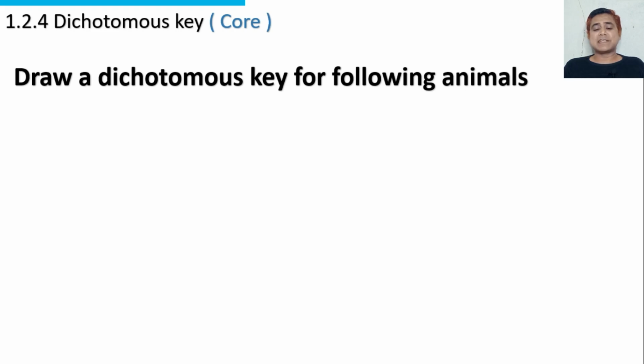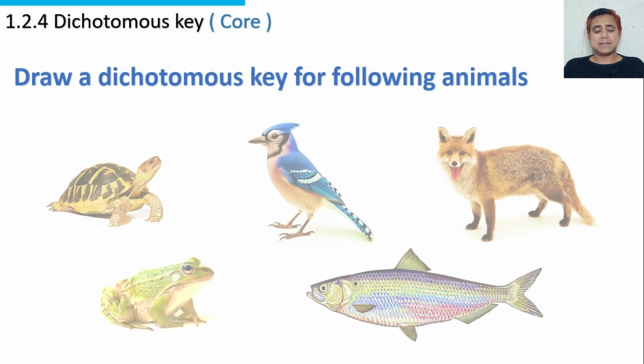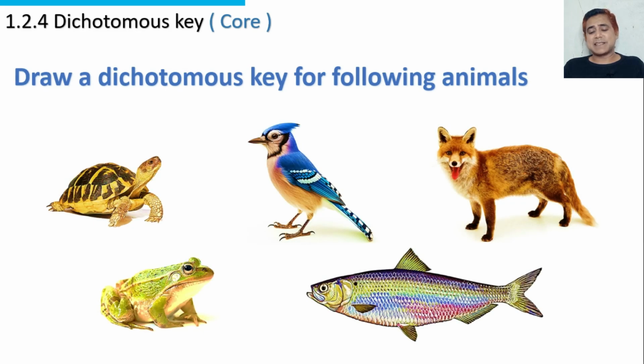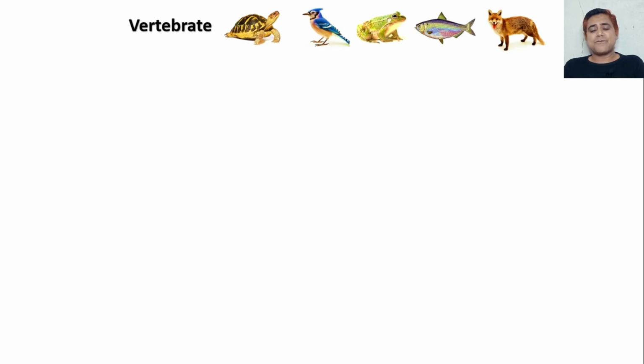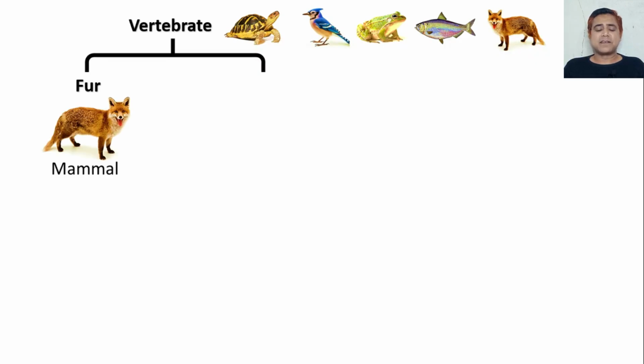Draw a dichotomous key for the following animals. These are the animals we have to draw a dichotomous key for. These are vertebrates. At level 1, we ask the question about fur. Which animals have fur? This fox, a mammal, has fur, so we isolate it.